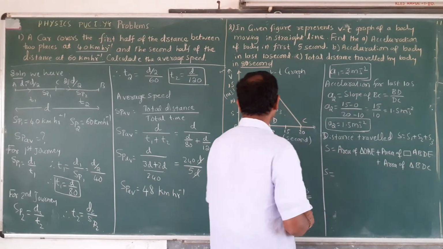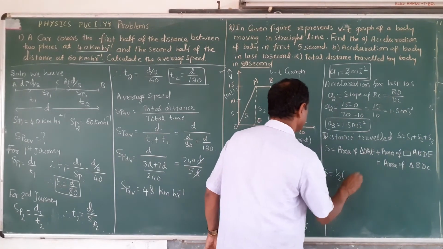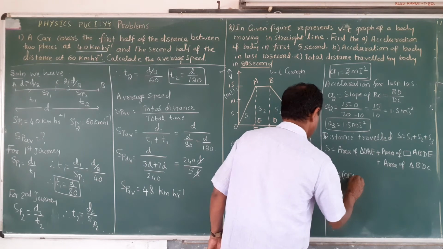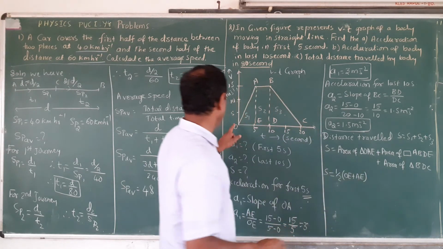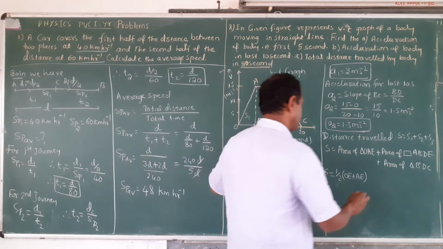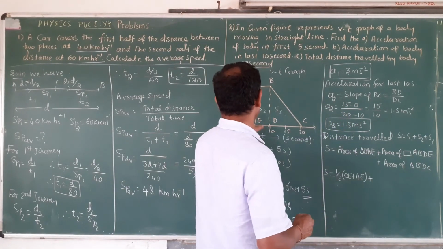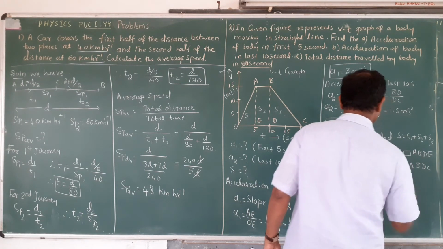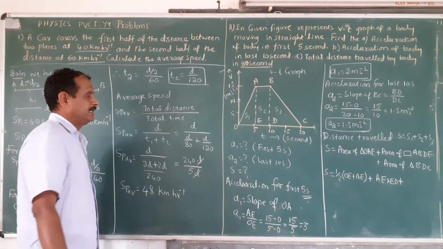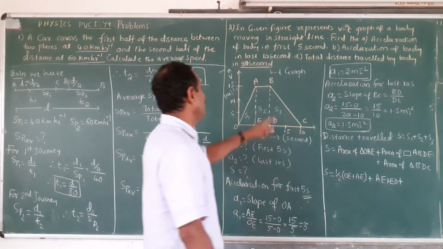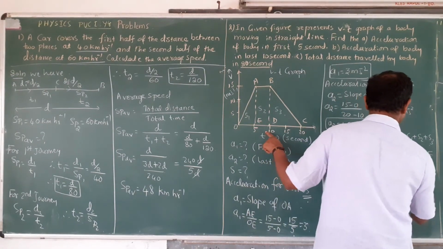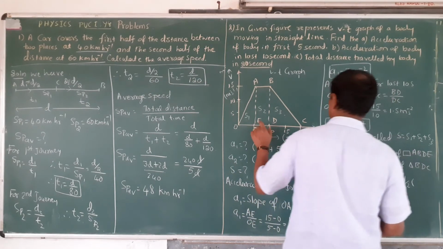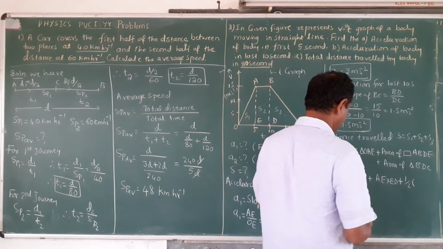Yes, the area of the triangle is 1/2 into length into breadth, that is height into breadth.